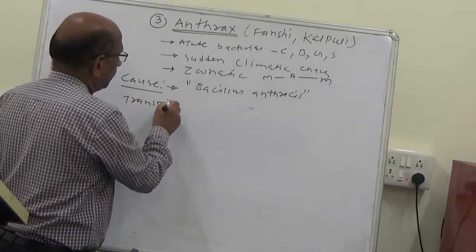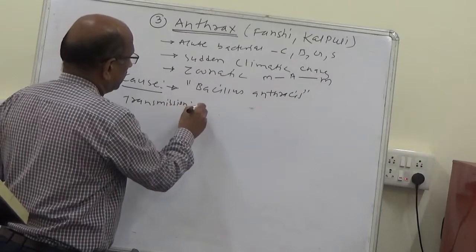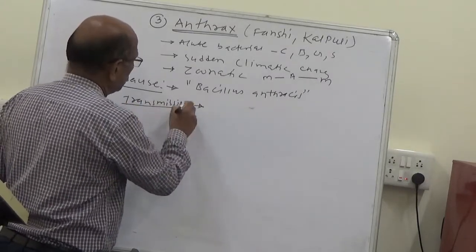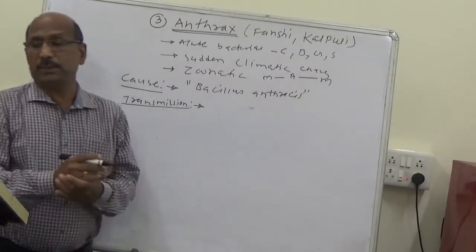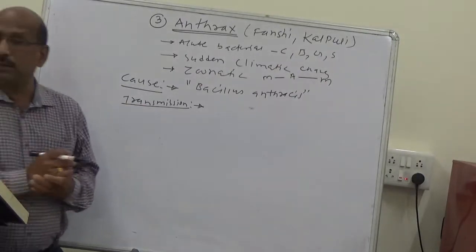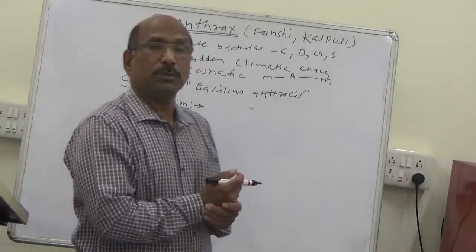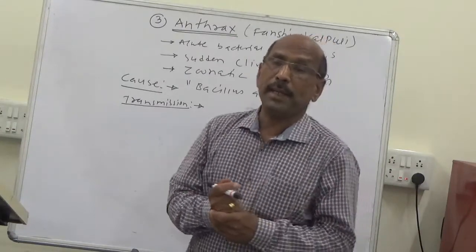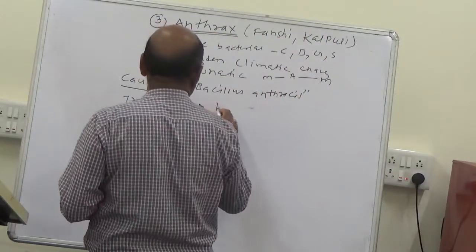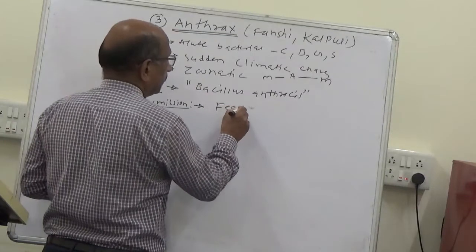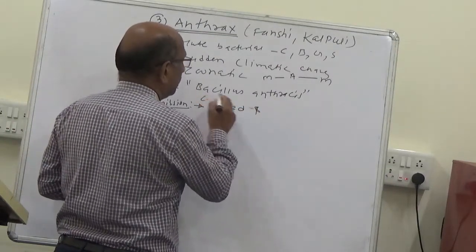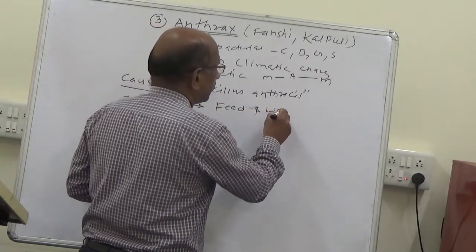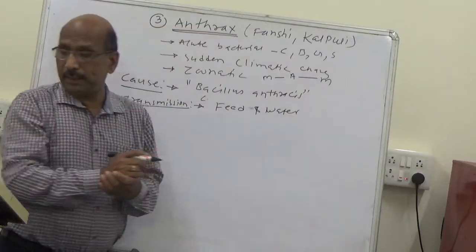After cause, next is transmission. Mostly the disease is spread by ingestion of contaminated feed and water.